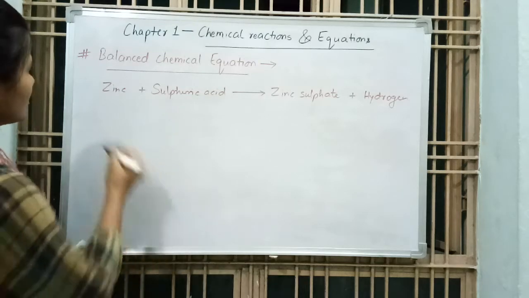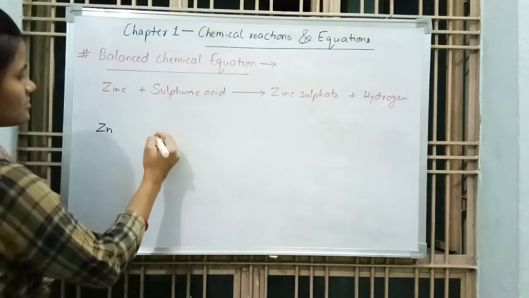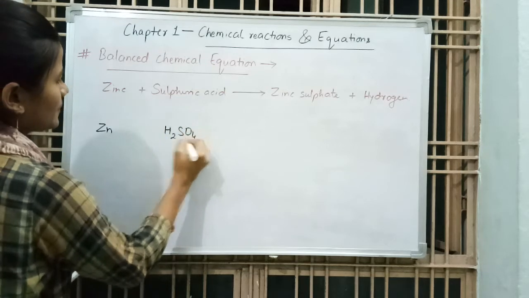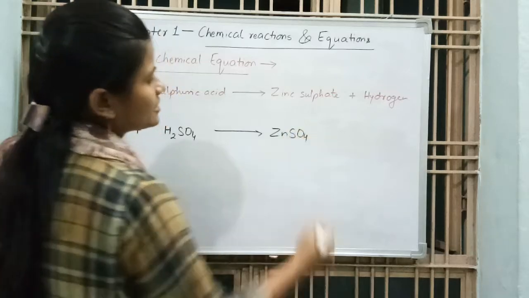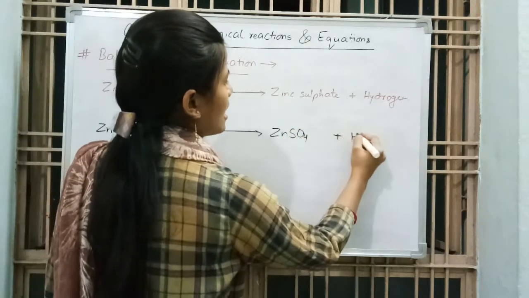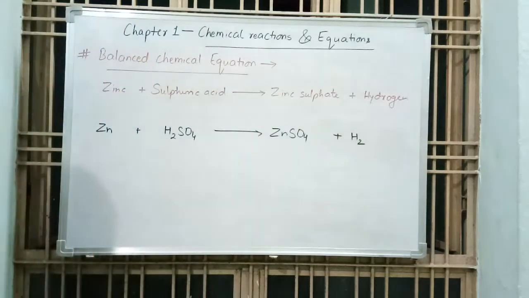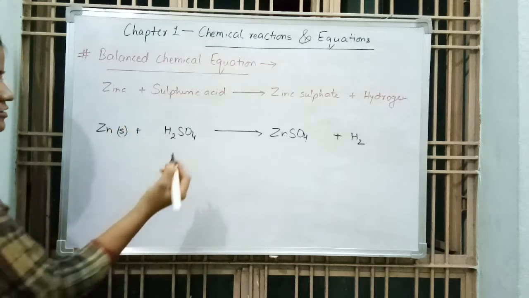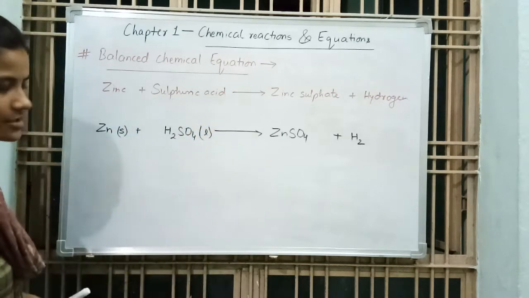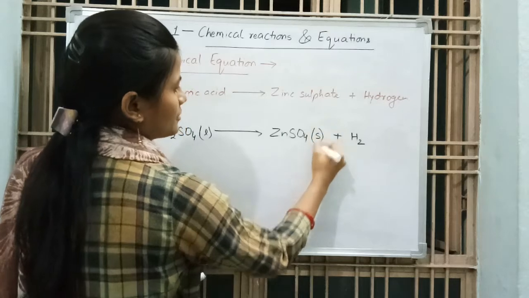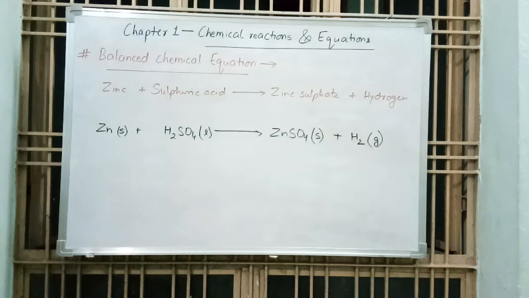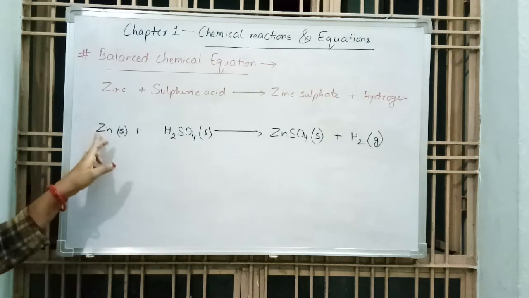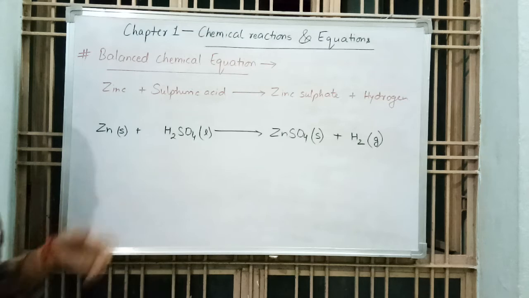So how can we write? Zinc is denoted as Zn, sulfuric acid H2SO4, gives zinc sulfate. Formula of zinc sulfate is ZnSO4 and hydrogen is written as H2. Now zinc is a solid in nature. Sulfuric acid is liquid in nature. Zinc sulfate is solid and hydrogen is a gas. So we put the state in parenthesis after the symbol of an element.